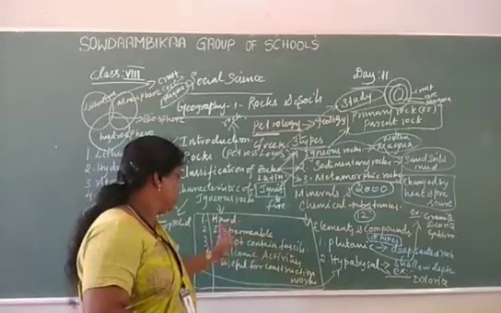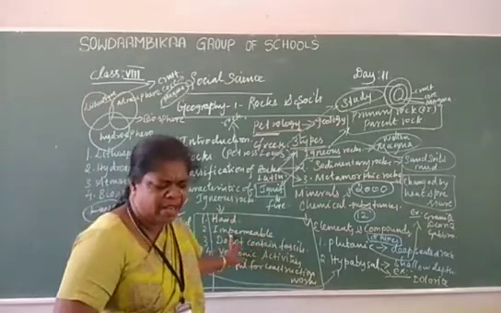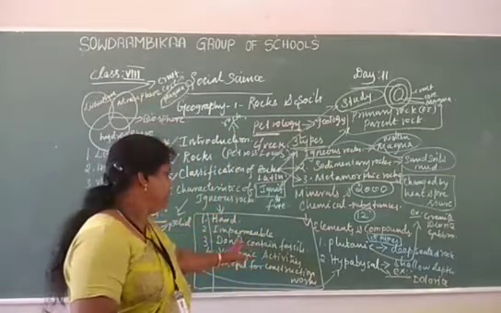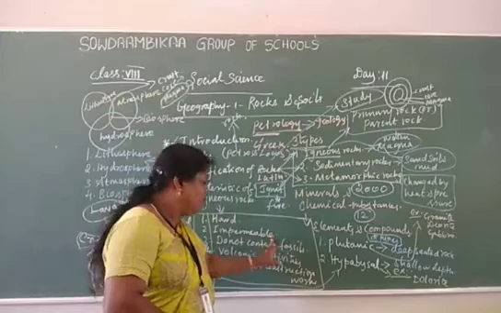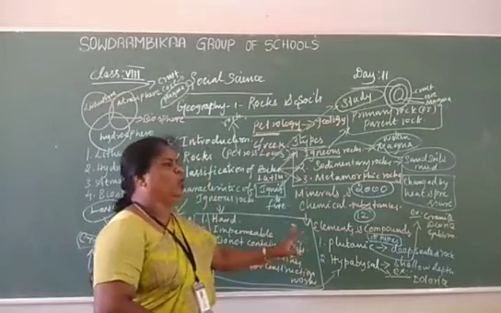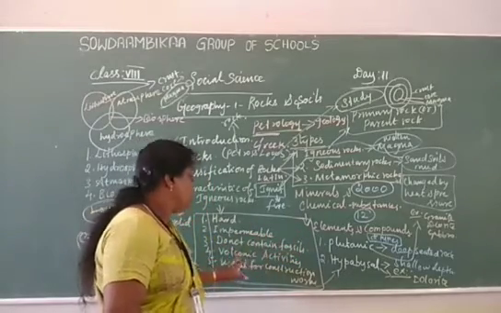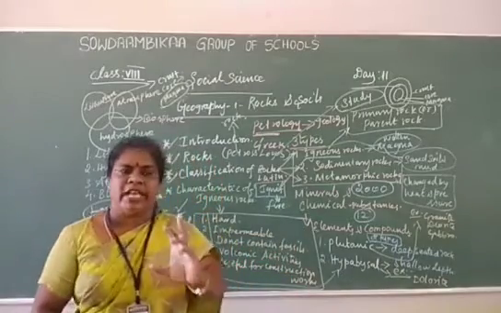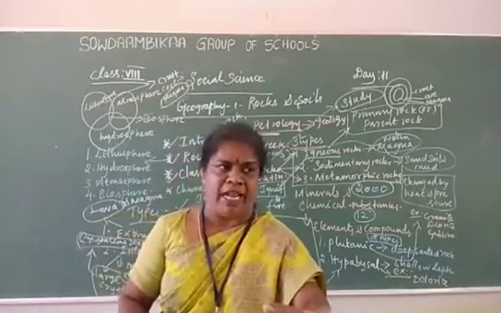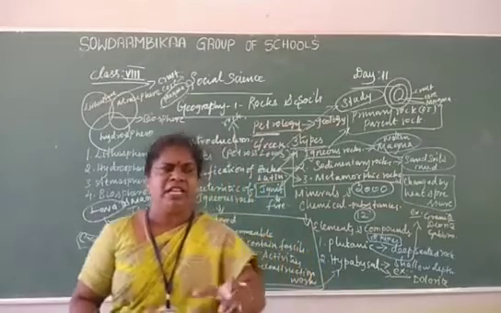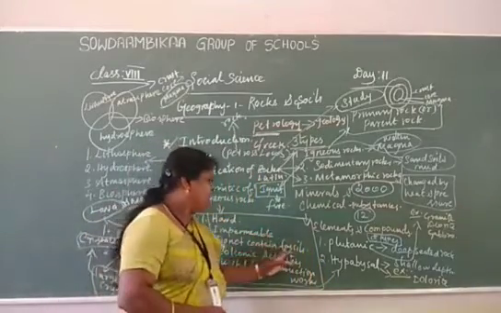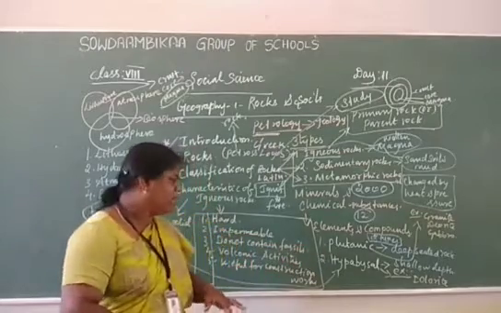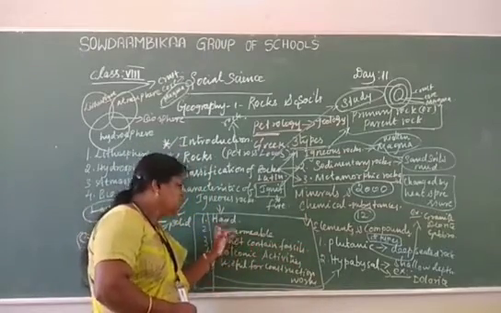And these rocks do not contain fossils. Fossil means decayed materials of dead animals and plants, only making fossils. So this does not contain fossils, so that it is hard in nature.